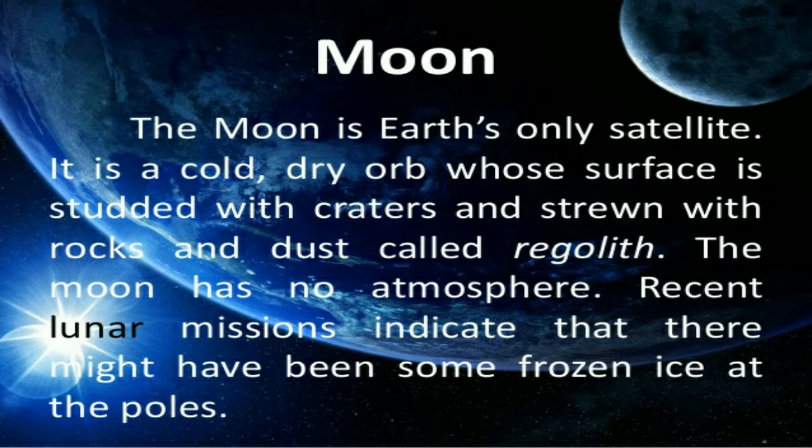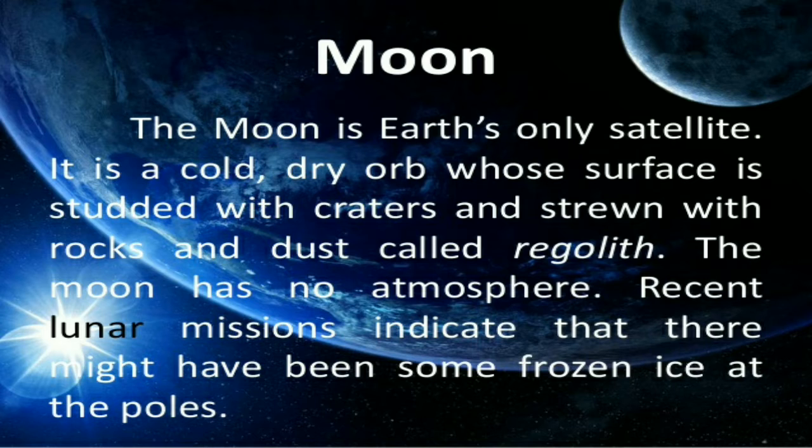Recent lunar missions indicate that there might be some frozen ice at the poles. So, children, you all understand that the moon is Earth's only satellite.